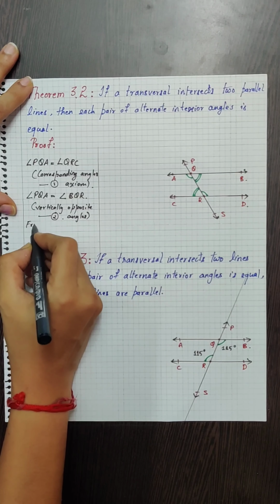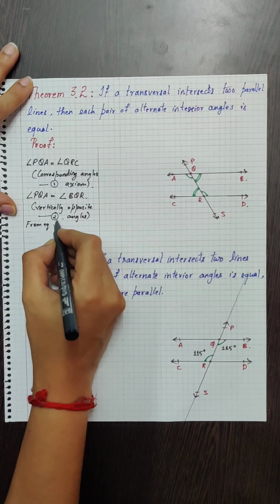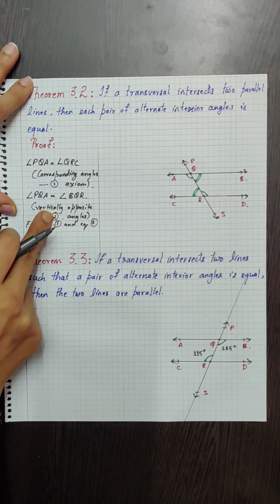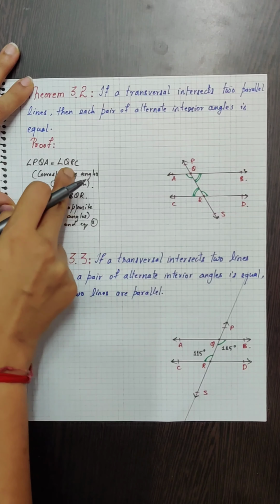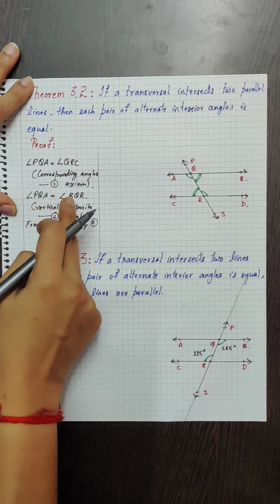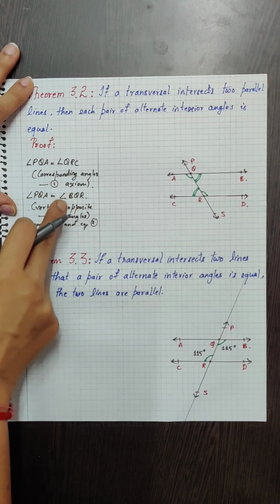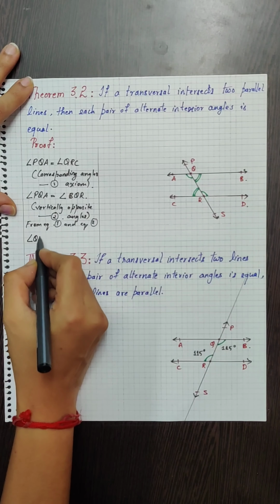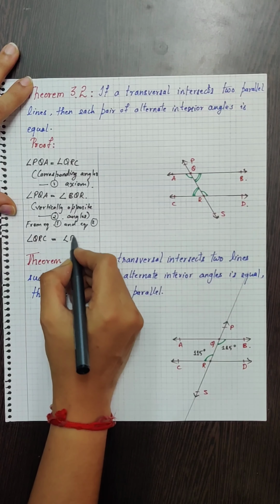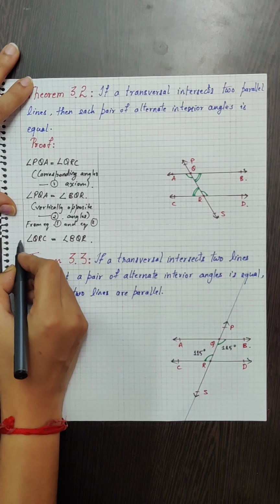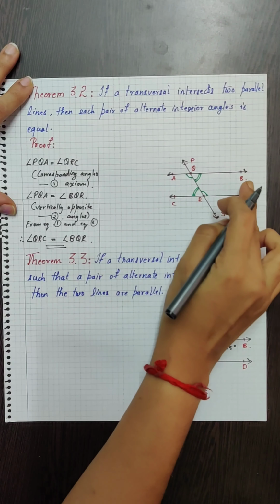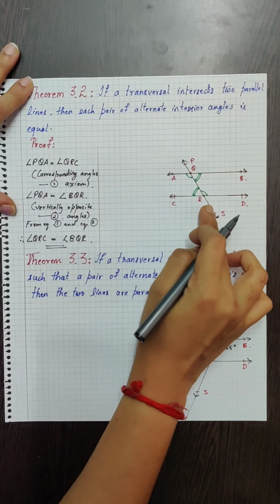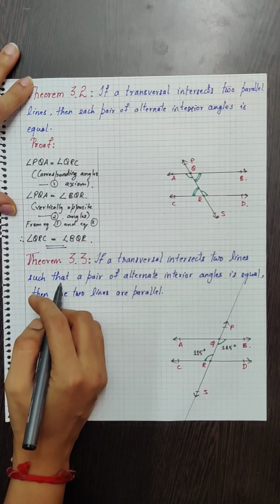So therefore, from equation 1 and equation 2, we can observe that angle PQA is equal to angle QRC and angle PQA is equal to angle BQR. Therefore, we can say that angle QRC is equal to angle BQR. Therefore, we just proved that angle QRC is equal to angle BQR, which are the alternate interior angles.